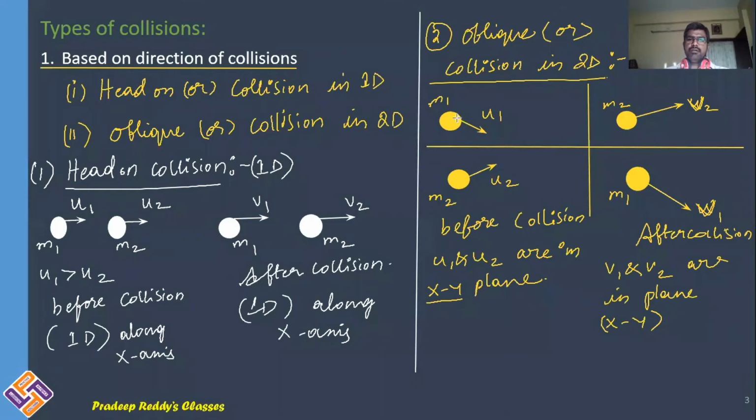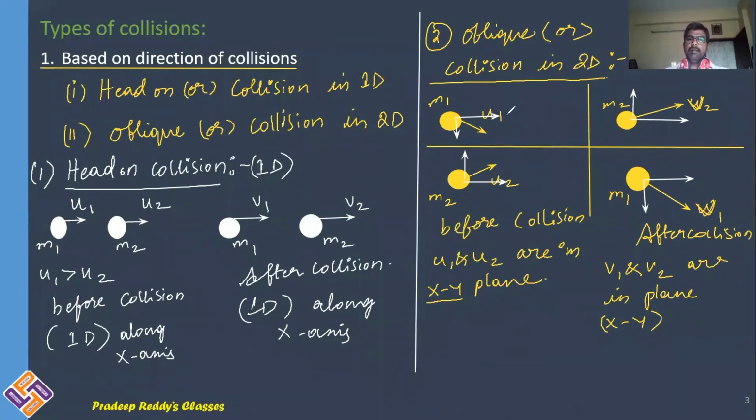See, u1 can be resolved into components like this. Likewise, u2 can be resolved into two components. v2 can be resolved into two components, one along x-axis, one along y-axis. v1 can be resolved into two components, one along x-axis and the other along y-axis.